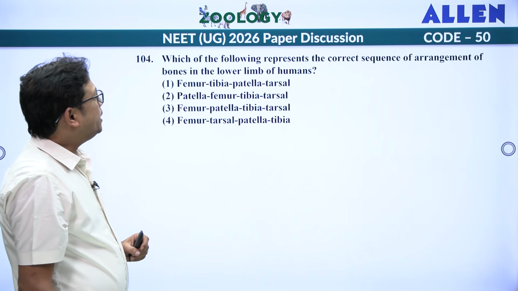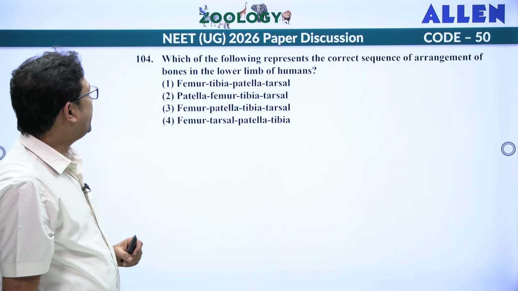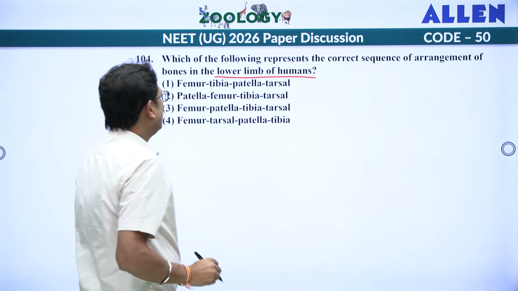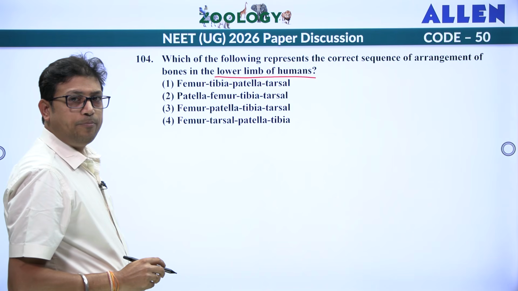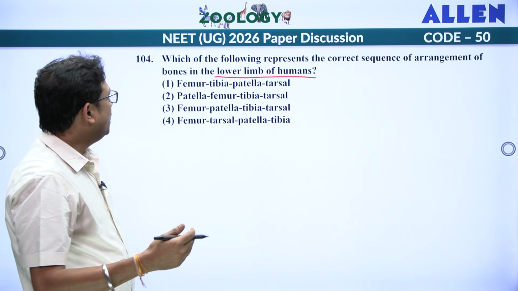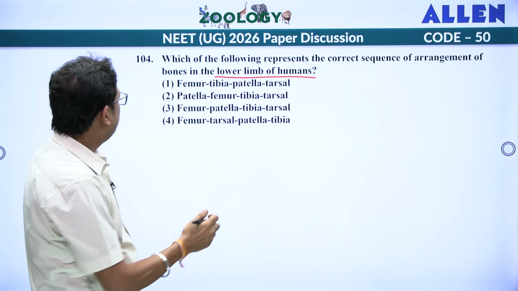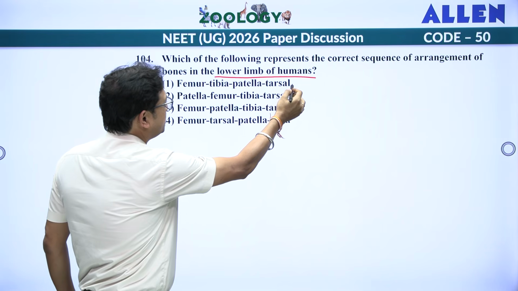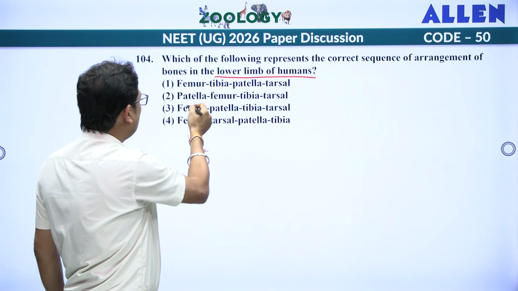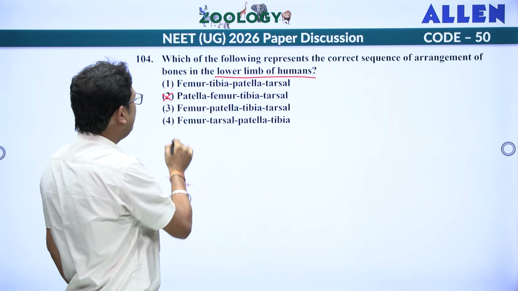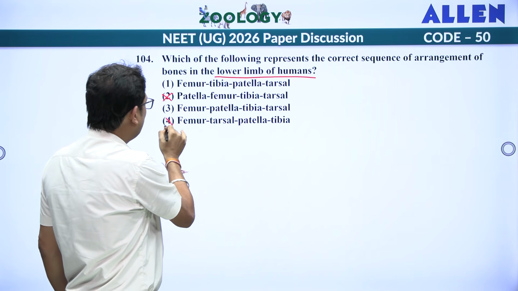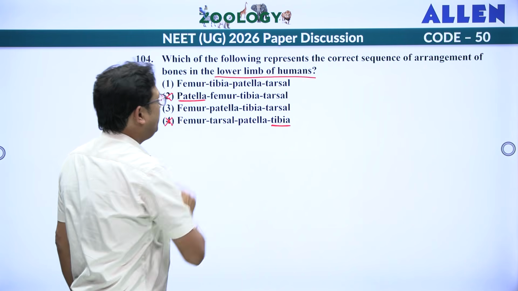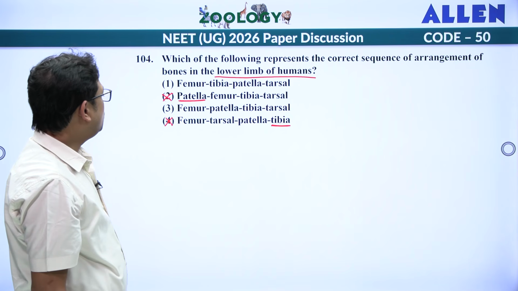Which of the following represent the correct sequence of arrangement of bones in the lower limb, leg? So it starts with femur, then patella, and then tibia fibula. So let us see, and at the end who should be there? Tarsal. So tarsal 3 option is there, femur 2 options. So I have to eliminate second one, I have to eliminate fourth one. Why? Because it starts with patella and it ends with tibia. So the answer is 1 or 3.